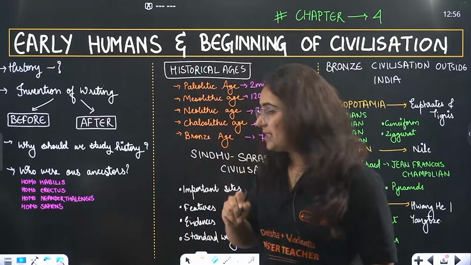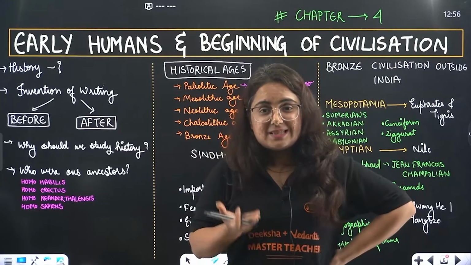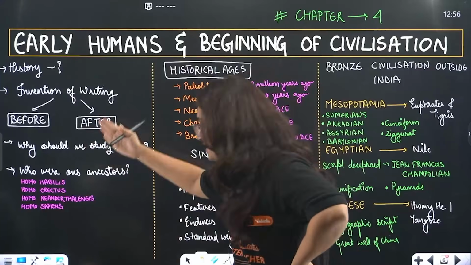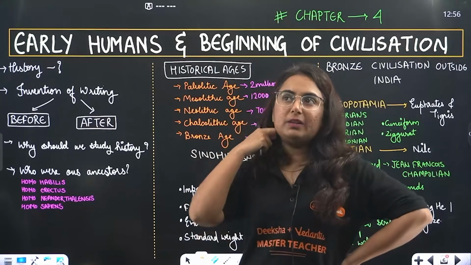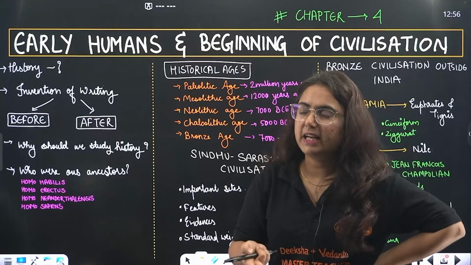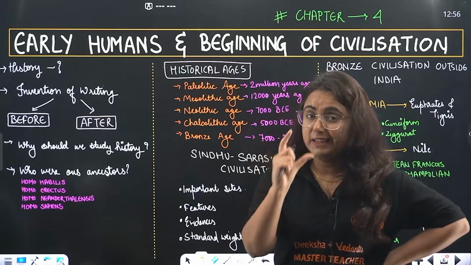The big question is, why should we study history? To know about the human ancestors. And who were our ancestors? These are the ancestors. So basically, beta, our ancestor is basically the ape. Right? From the ape came the monkey and the humans. So when did the humans come?